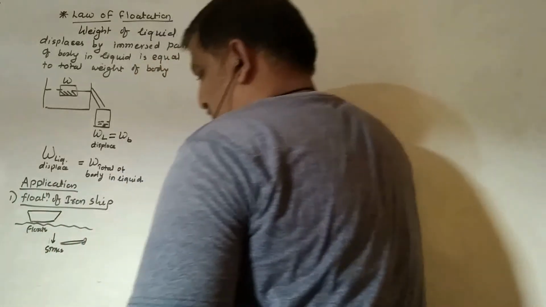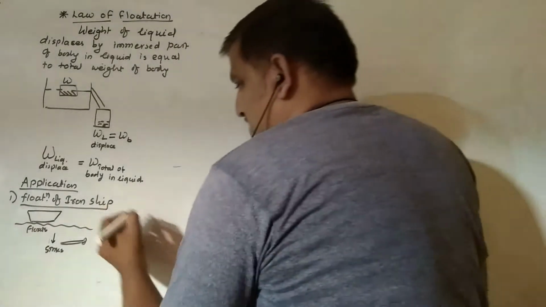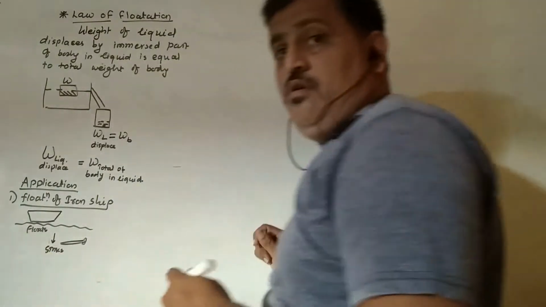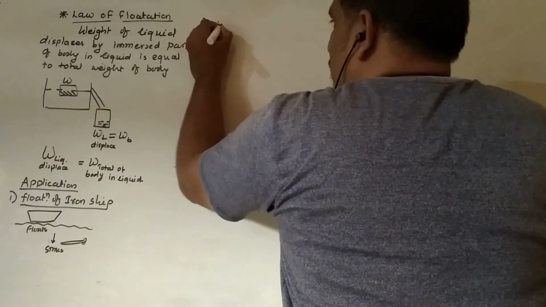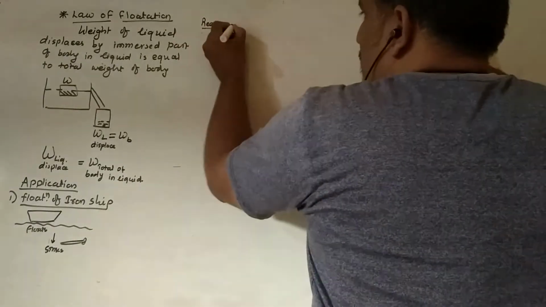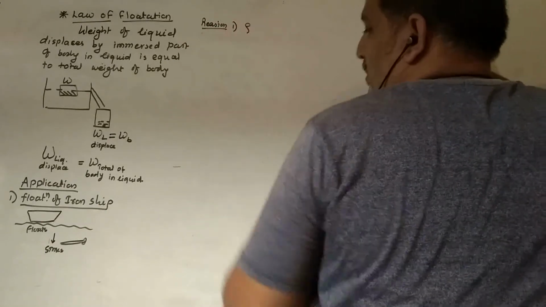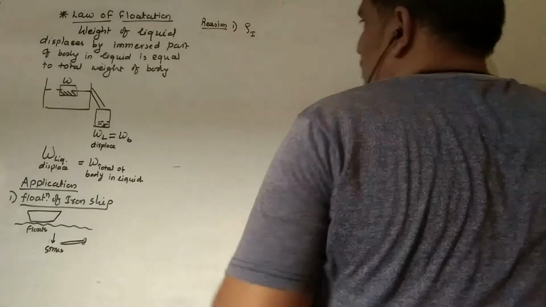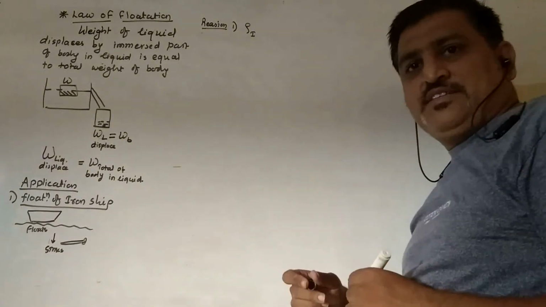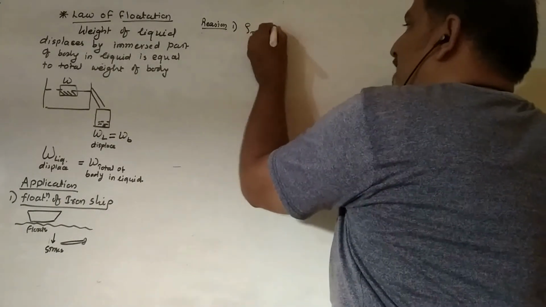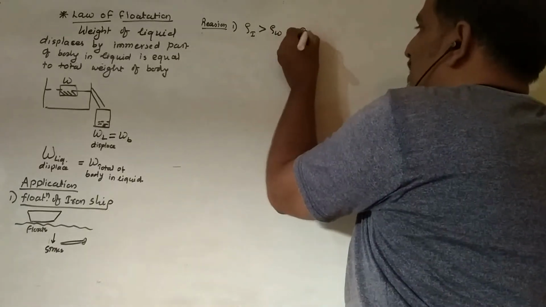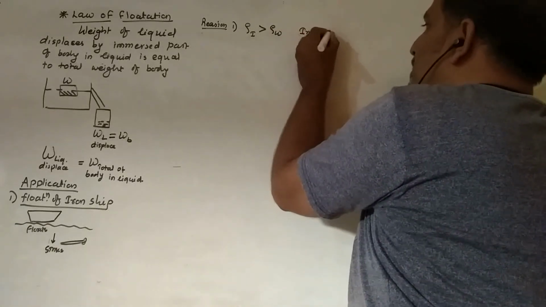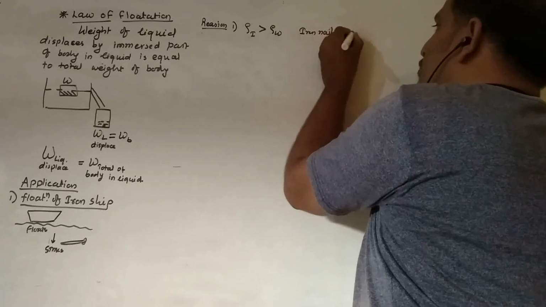Why does this happen? The reason is as follows. First, the density of iron is more than the density of water, so the iron nail has a tendency to sink into the water.